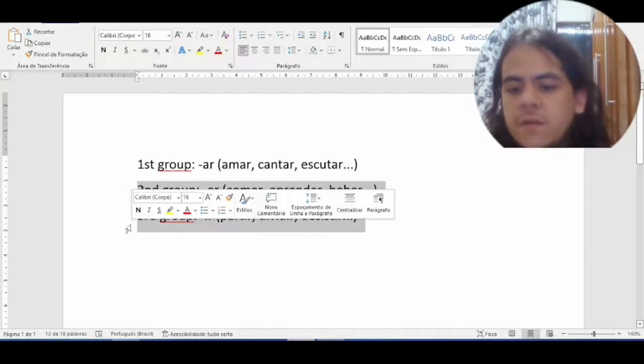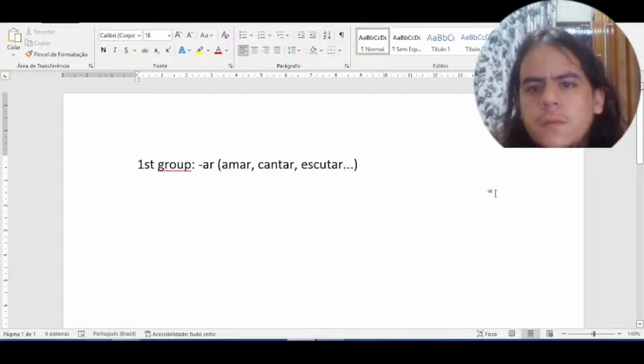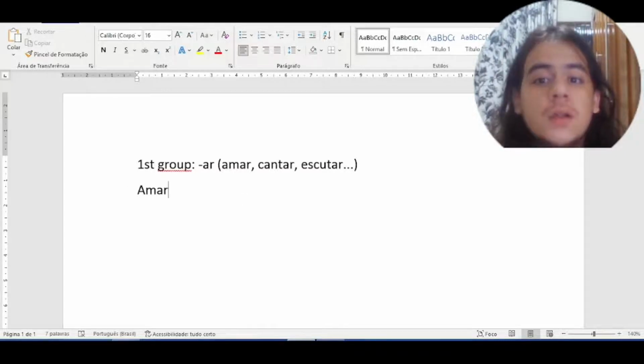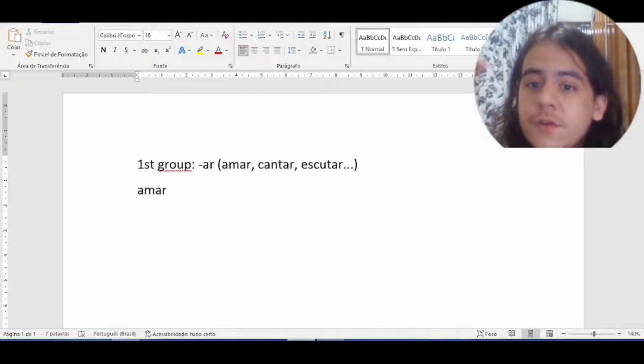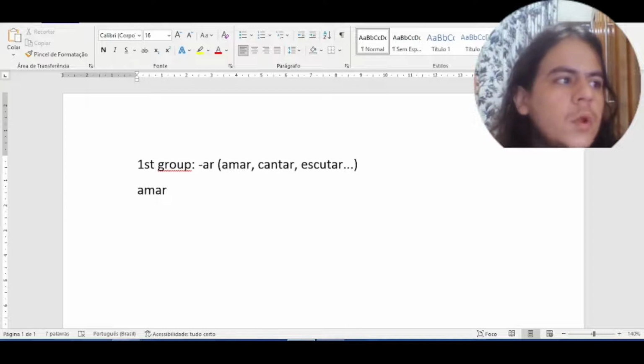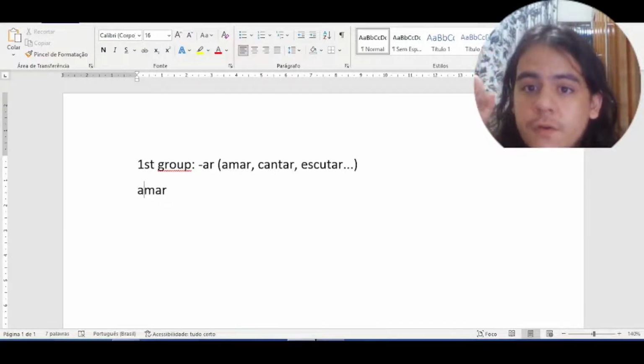So today we're going to see the first group, the conjugation in the present indicative. Let's begin with the verb amar, to love. How do we conjugate a verb in Portuguese? It's very simple. We have to discover the radical of the verb.